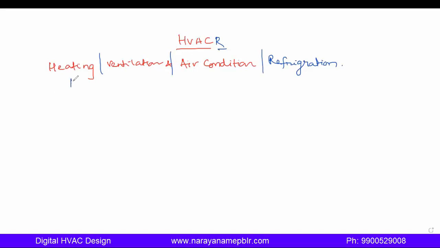So heating means any area where temperature is low, there you want to heat it. As per ASHRAE, what is the standard temperature? As per ASHRAE, 76 degree Fahrenheit or 25 degree Celsius. This is the standard temperature. If temperature is less than the standard temperature, we have to do heating. Wherever it is less, we need to increase it. Wherever it is more, we need to decrease it.